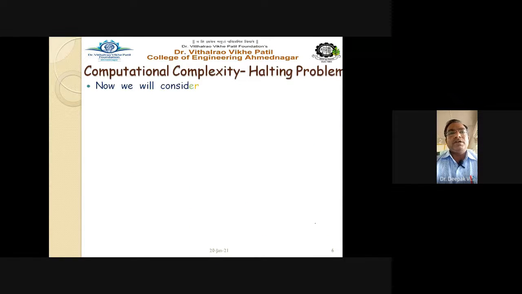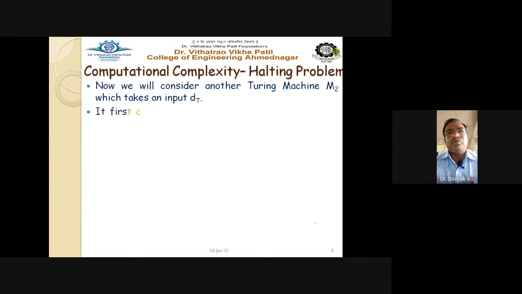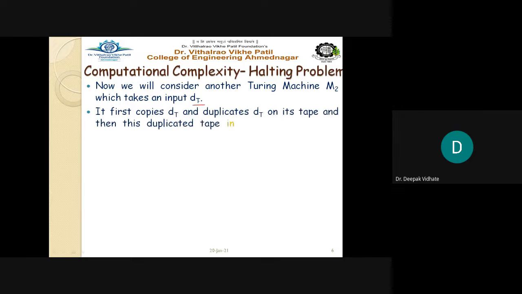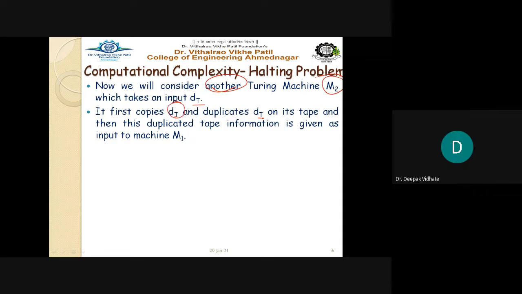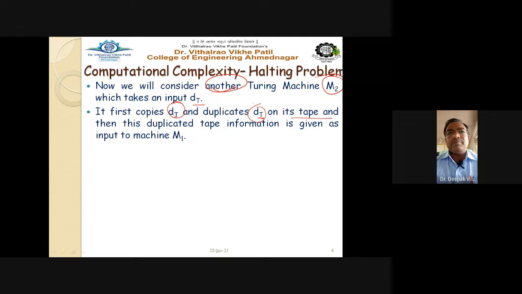Getting this point? So now we will consider another Turing machine. Consider the second one, that is capital M2, which takes an input dt. The input is in the format d underscore t. So it first copies dt and duplicates dt on its tape, and then this duplicated tape information is given to machine M1.